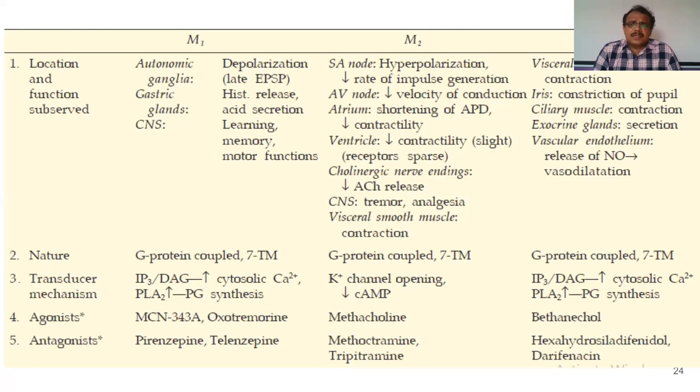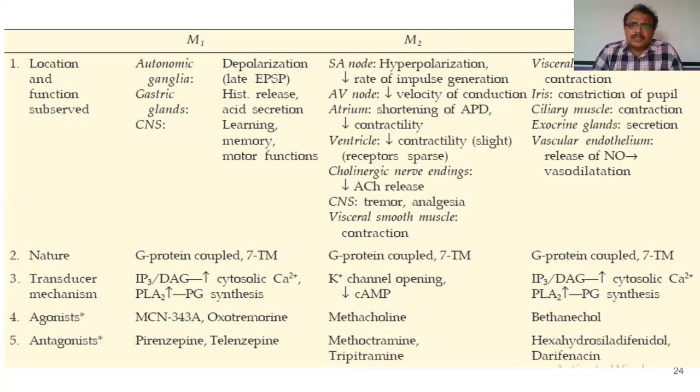Whereas M2 receptors are cardiac receptors. They are present on the SA node, AV node, atrium, and ventricles. Some M2 receptors are also present prejunctionally. These are called autoreceptors. So prejunctional receptors, which we have seen, are called autoreceptors.